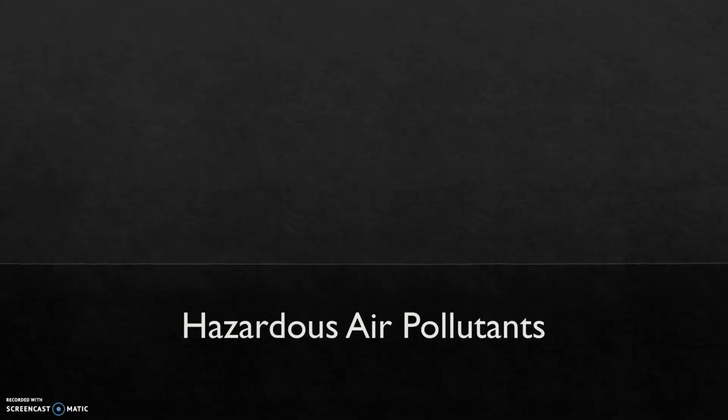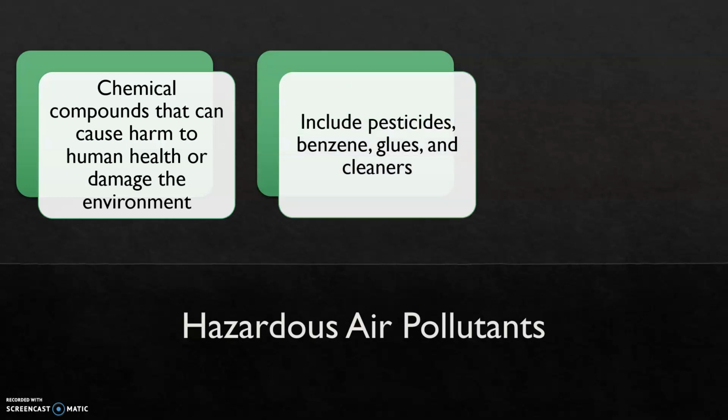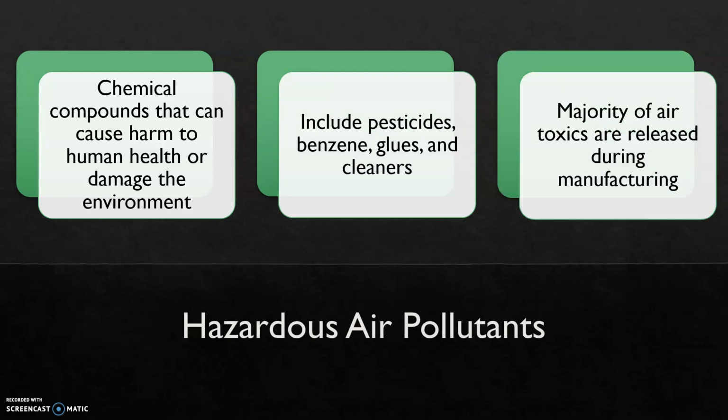Another type of air pollutants are hazardous air pollutants. These pollutants are chemical compounds that can cause harm to human health or damage the environment. They include benzene, dioxins, and cleaners. The majority of these are released during industrial processes and manufacturing.